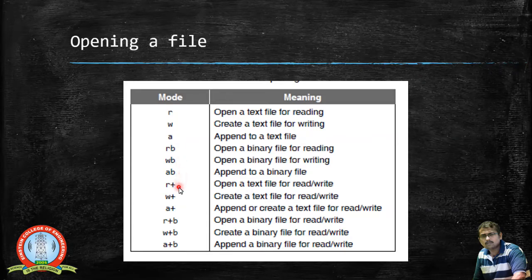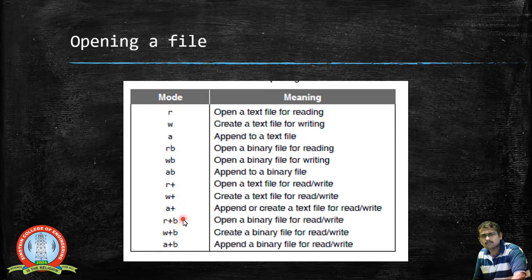And similarly we have R plus, W plus and A plus. These perform both the read as well as the write operations in C programming. So A plus appends or creates a text file for reading as well as writing.